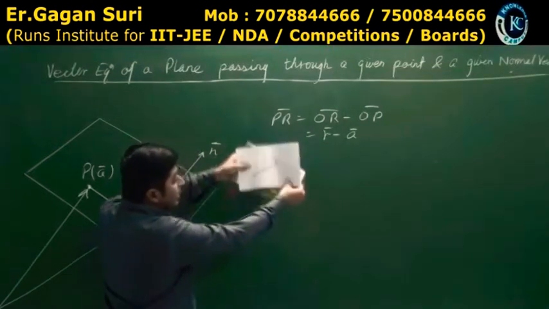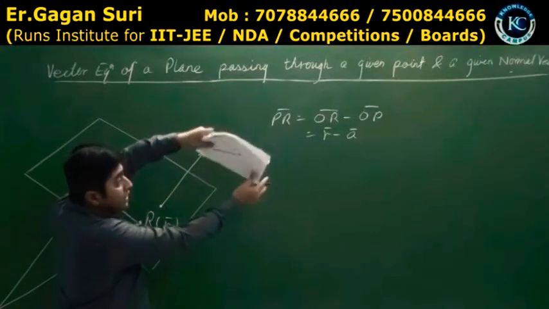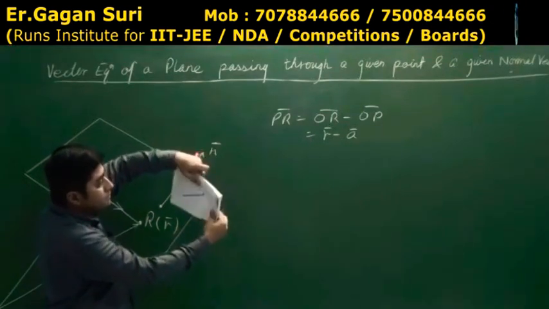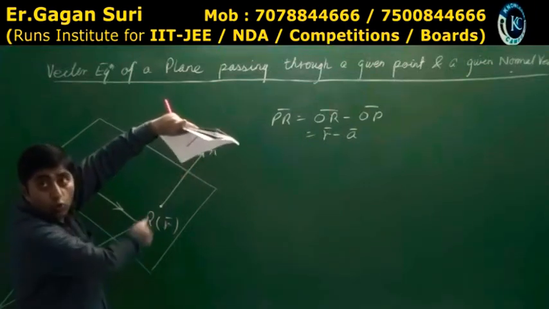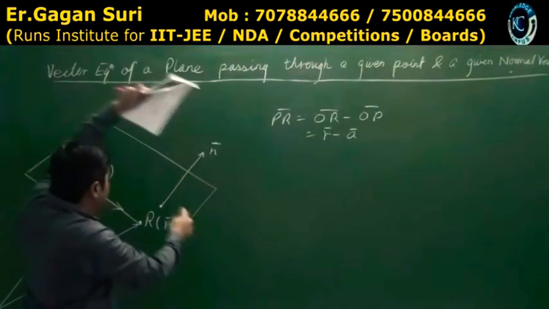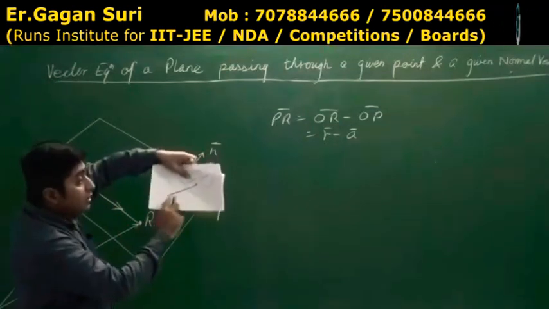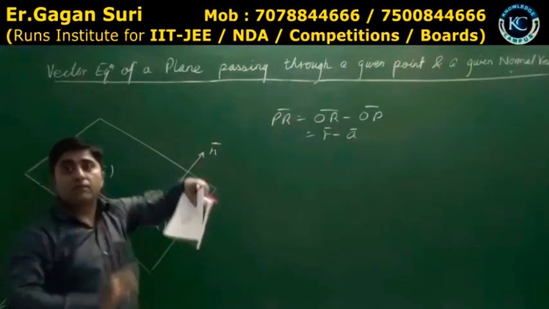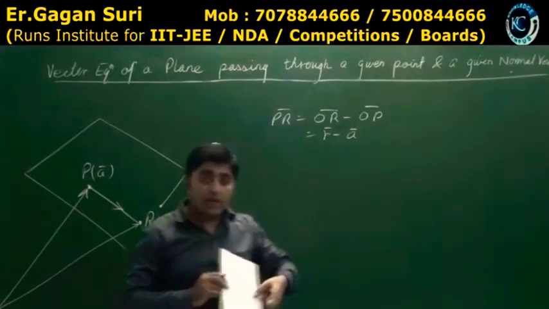Now I get it like this. I hope you realize this point. तो ये vector जो है, ये vector और ये vector, ये दोनों, A vector and R vector are not in the plane, but PR vector is in the plane. Yes or no?